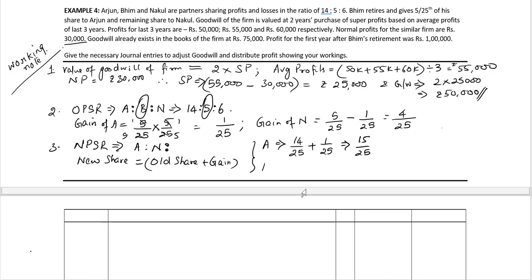And in the case of Nakul, old share 6 divided by 25 plus 4 divided by 25, the gain, is equal to 10 divided by 25. So the NPSR between Arjun and Nakul is equal to 15:10, or in other words 3:2. Let's go ahead with the solution.